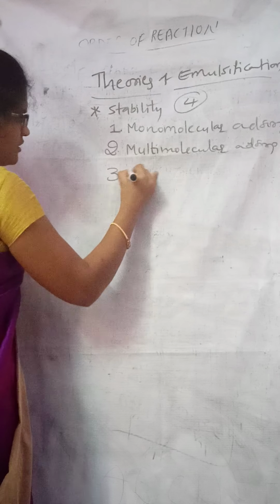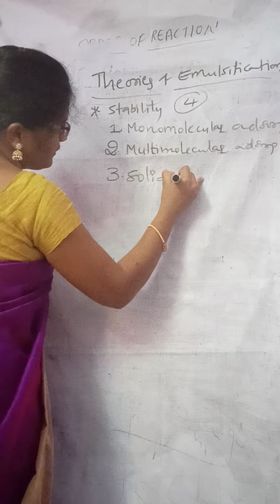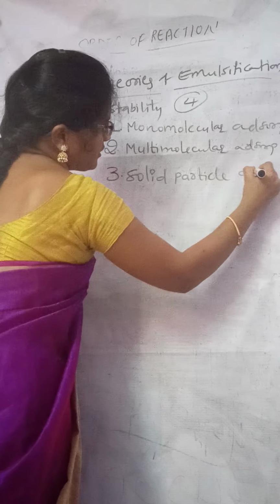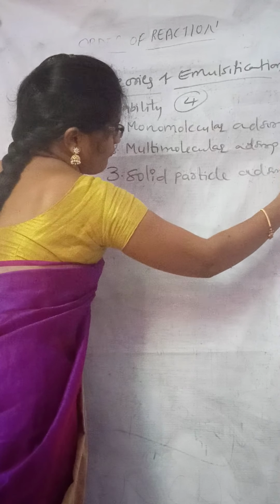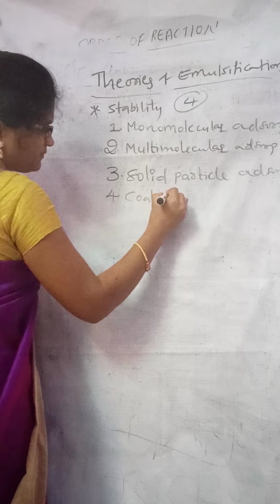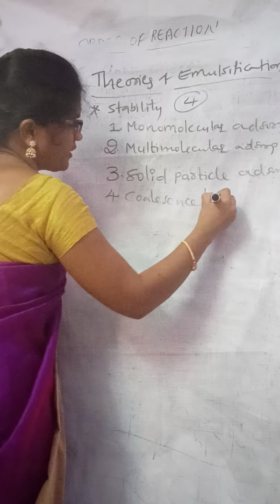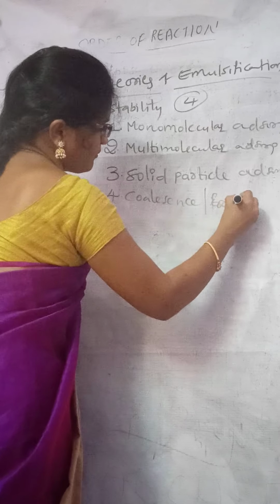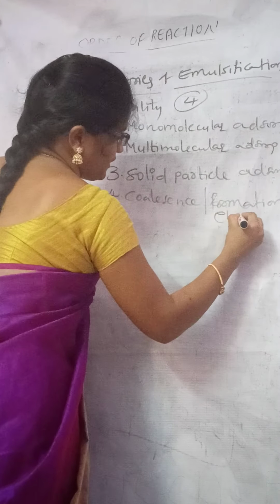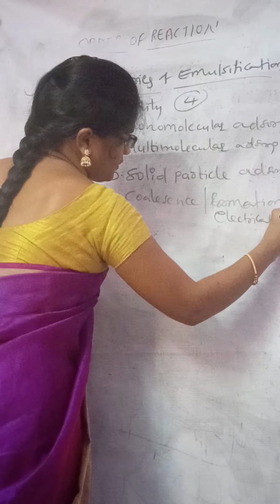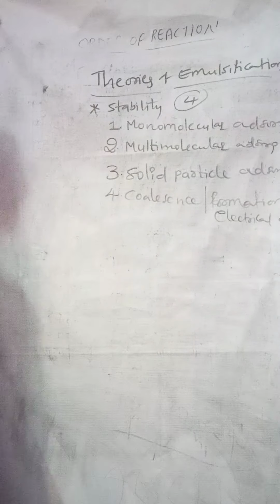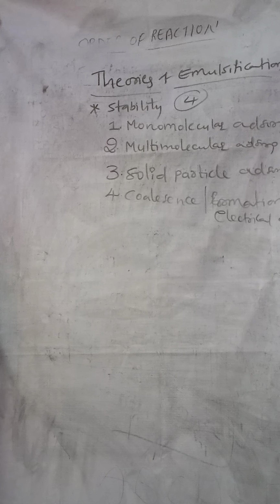Third one is solid particle adsorption theory. And lastly, coalescence or formation of electrical double layer. So these are the four theories. Now we will discuss one by one.